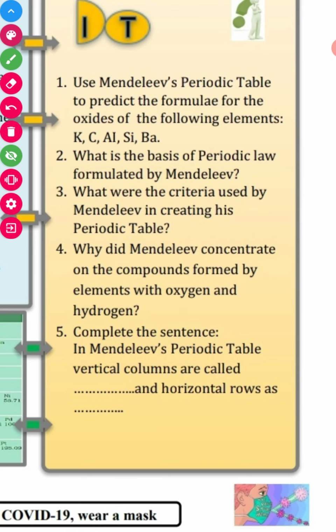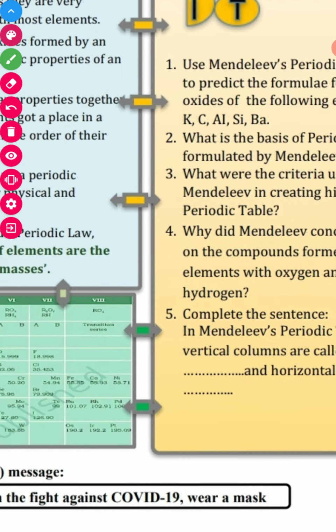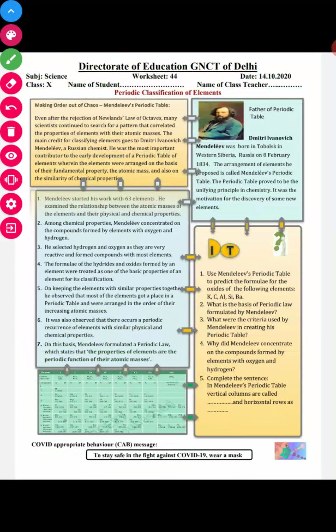What is the basis of the periodic law formulated by Mendeleev? The answer is that it is on the basis of atomic mass. You can get the answer from here. This is the atomic mass.